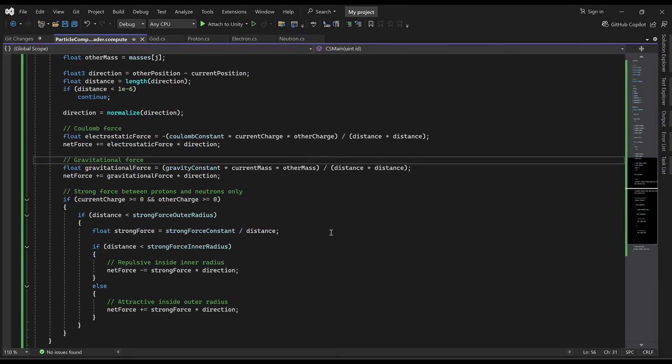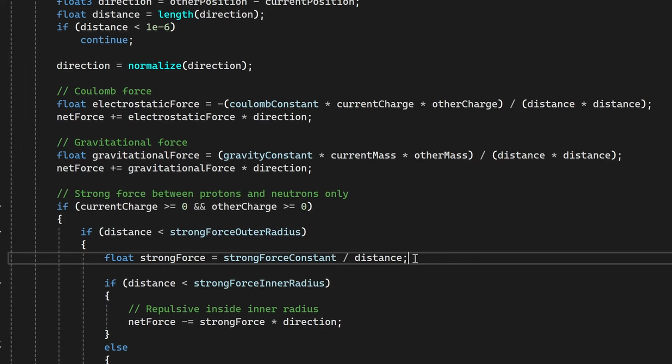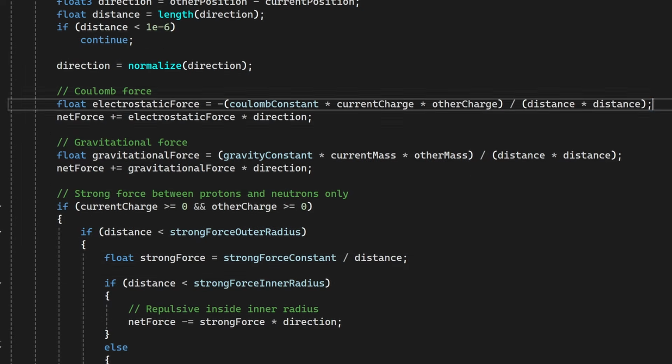Okay, you know what? I don't think this approximation for the strong force is actually going to cut it for us, because it is still dominating even when a couple of protons are right next to each other. Because at short distances, since this is only proportional to the distance instead of the distance squared like the other ones, this is going to be weaker because it decays faster by being divided by the distance squared than just the distance.